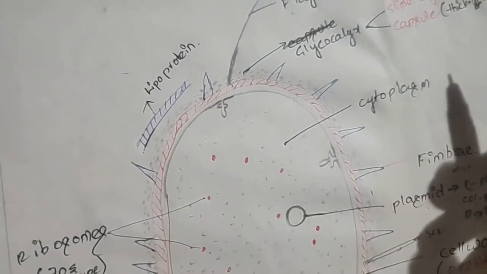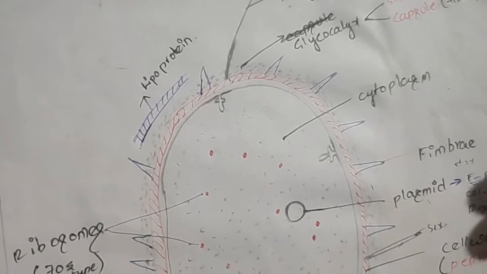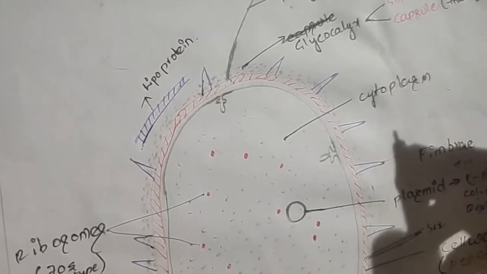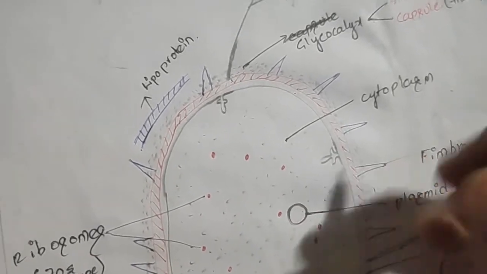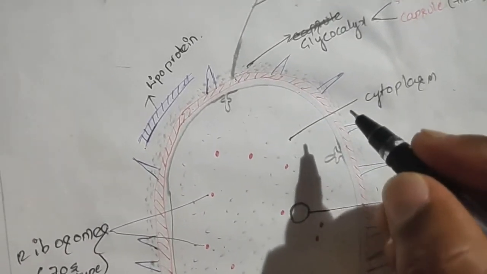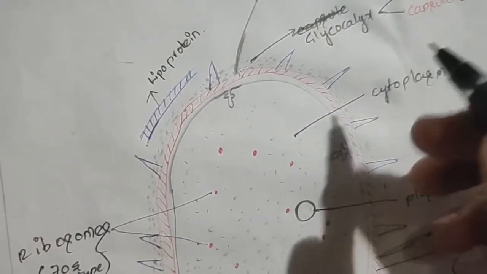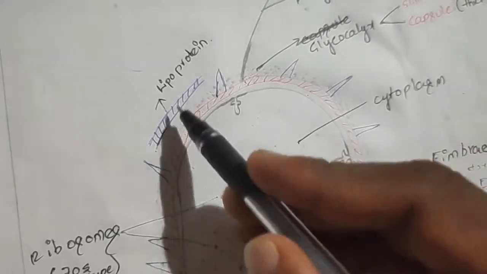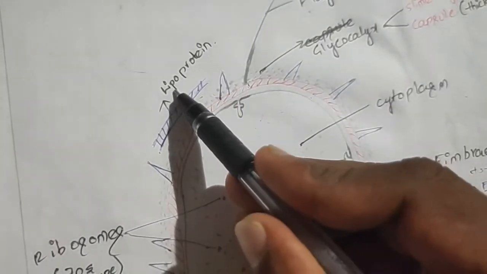In bacteria, two types of bacterial cells are seen: gram-positive bacteria and gram-negative bacteria. Gram-positive bacteria, when stained, will convert into a purple color. But gram-negative bacteria, when stained, won't convert into a purple color, because gram-negative bacteria contain another protective layer outside the glycocalyx, which is known as the lipoprotein.